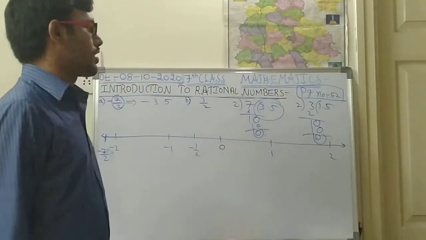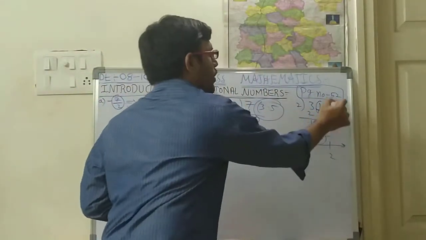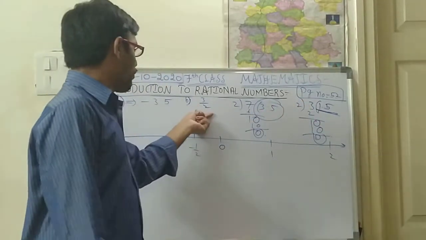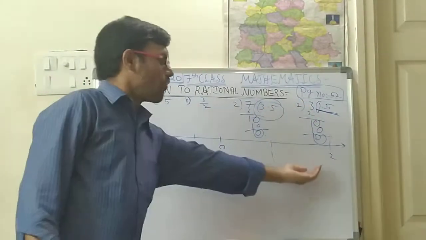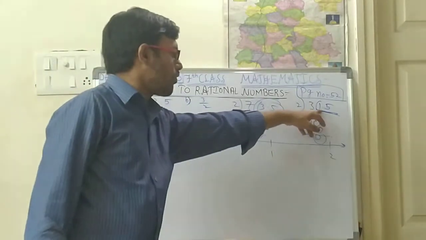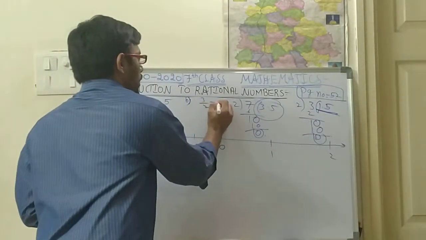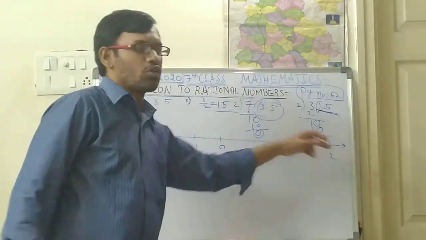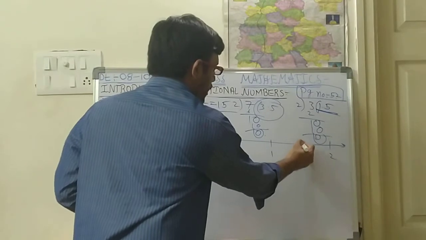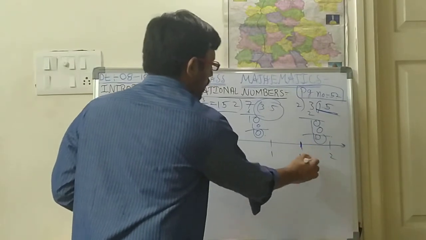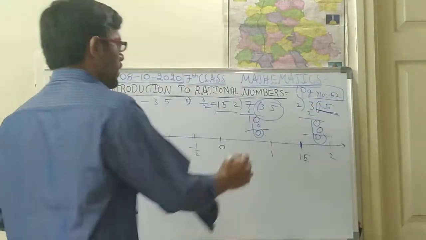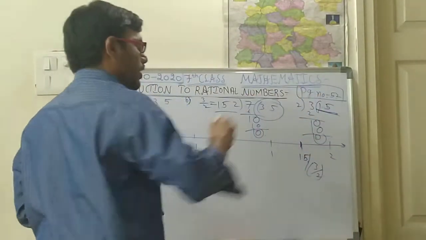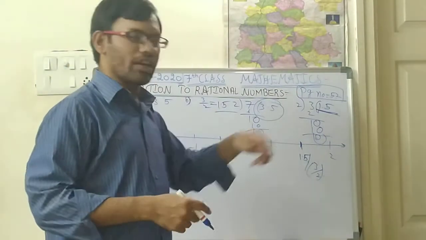0 means whatever quotient we got is the exact number. So 1.5. Where is 1.5? Here the positive number is after 0. So what is the answer? 1.5. 1.5 means it will be between 1 and 2, somewhere at the middle, at the center of 1 and 2. So this 1.5 will be there. You can say 1.5 or 3 by 2, either one.